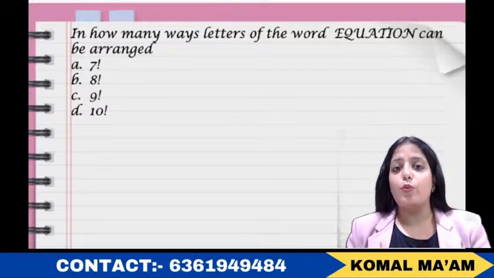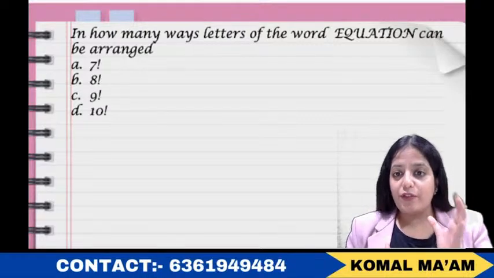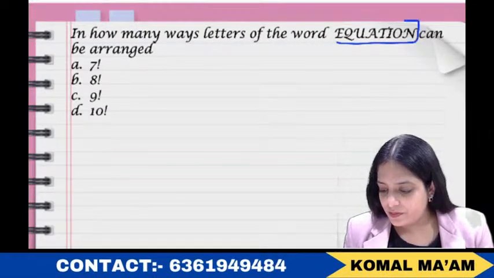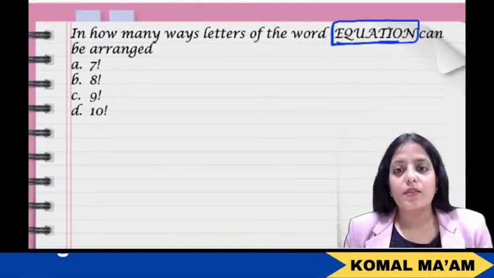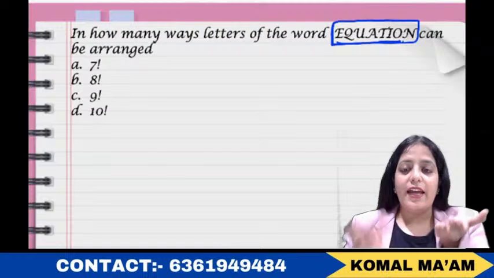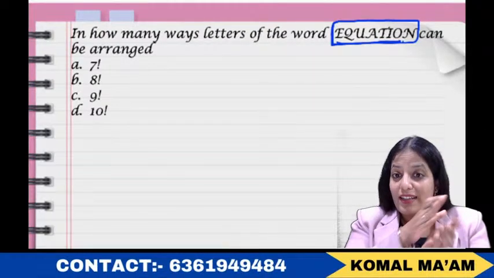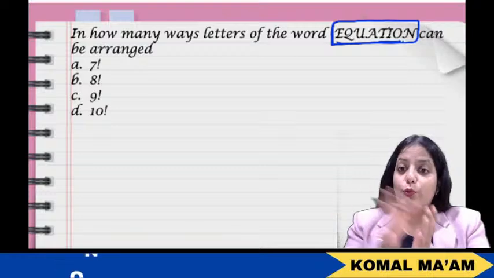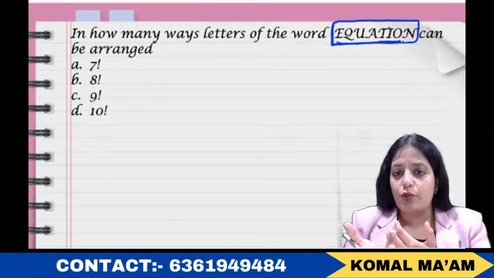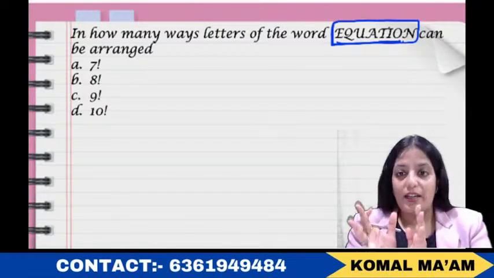So basically what is it talking about? Arrangement. We have these letters forming the word EQUATION, and we need to find out in how many ways I can arrange these letters. Now the words arranged could be meaningful, could be non-meaningful, that doesn't matter. What matters is in how many ways you can arrange it.